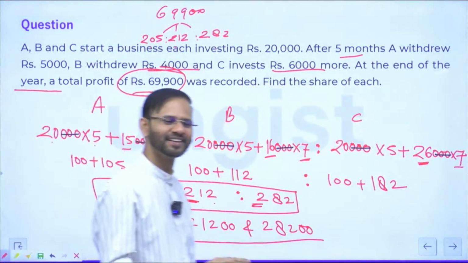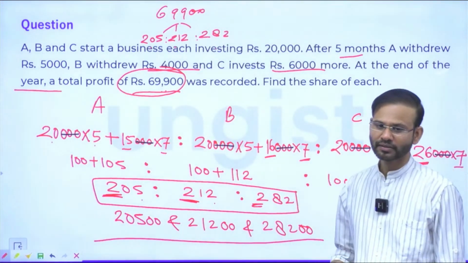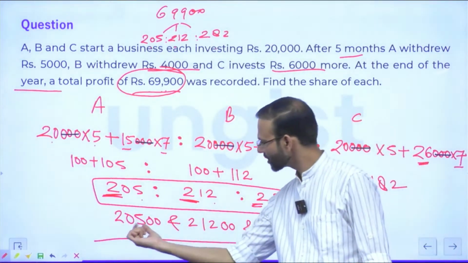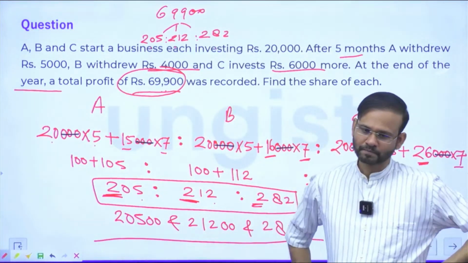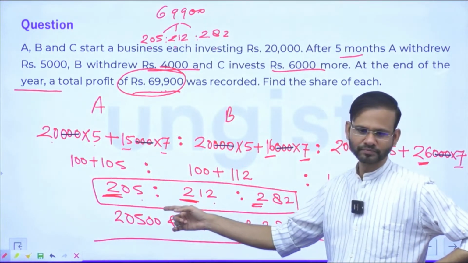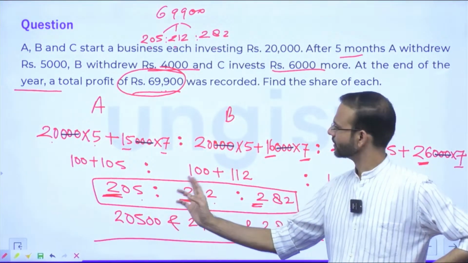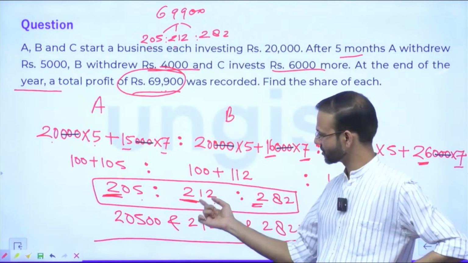Could we have taken 200 out? What? Could we have taken 200 out? No, this is 200 plus 5. This is not 200 into 5. If you add them, this is 200 plus 5, this is 200 plus 12. This is not 200 into 12.